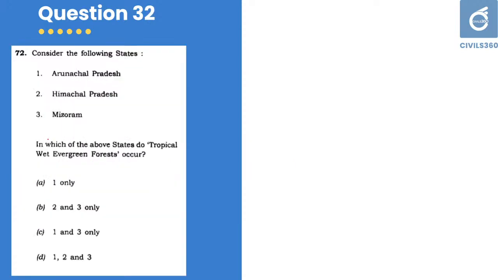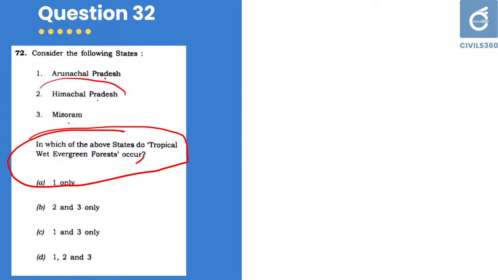Next one, question number 32. Consider the following states: Arunachal Pradesh, Himachal Pradesh, Mizoram. In which of the above states do tropical wet evergreen forests occur? You can eliminate Himachal Pradesh because it is very close to the Himalayas, and most of the features of Himachal Pradesh are not tropical wet evergreen.